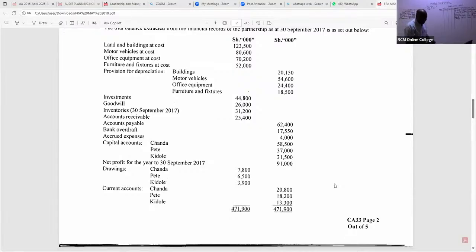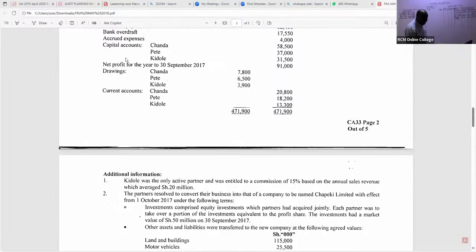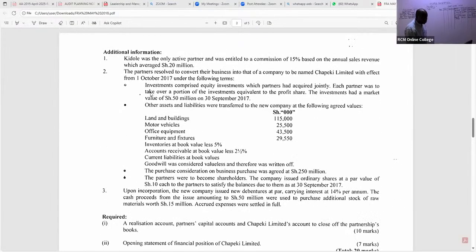Usichoke, endelea tu hivyo kuangalia which assets were taken to the new company. Which other assets were taken to the new company? So ukiendelea hapo mbele, wanakuja na kuambia pia kulikuwa na inventory. So ukiangalia inventory, they're trying to tell you something that can confuse you. Book value, don't go for that. Once you establish from this note that inventories were taken over by the new company formed from this partnership, you go back to the net book value.